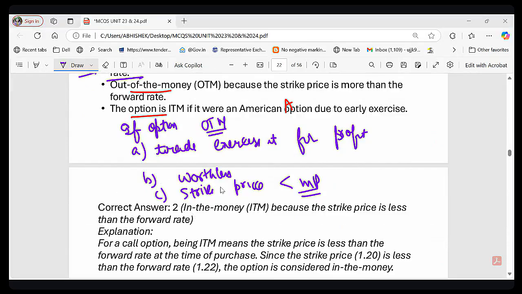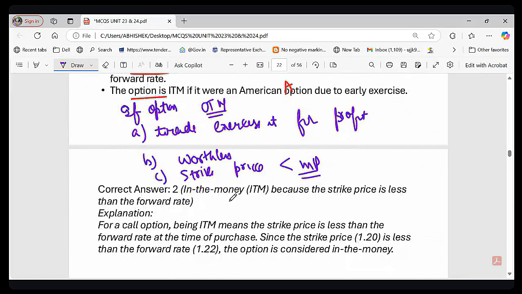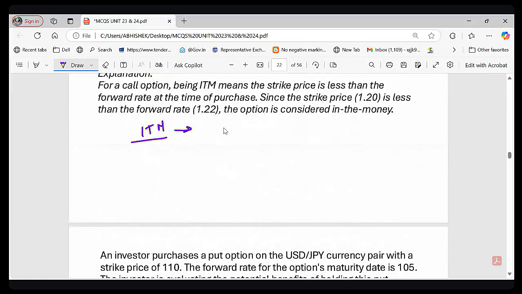Yes, it is worthless, right? Option B is the correct answer. It will be worthless, right? Because an OTM option expires worthless unless the market moves favorably. So the basic fact is, what did we learn here? What is the meaning of in the money? It means strike price is better than the market price. That means it is profitable, especially in the case of a call option.